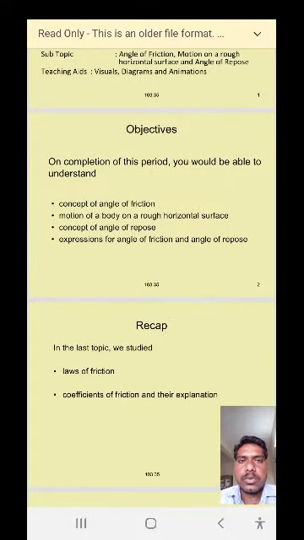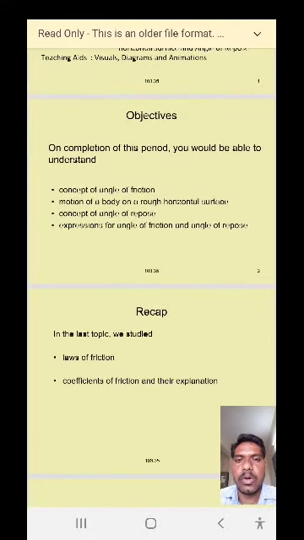so these few topics I will discuss in today's class. The objectives for today's class: on completion of this period, you would be able to understand the concept of angle of friction and the motion of a body on a rough horizontal surface, the concept of angle of repose, and expressions for angle of friction and angle of repose. These topics I will complete by today's class.